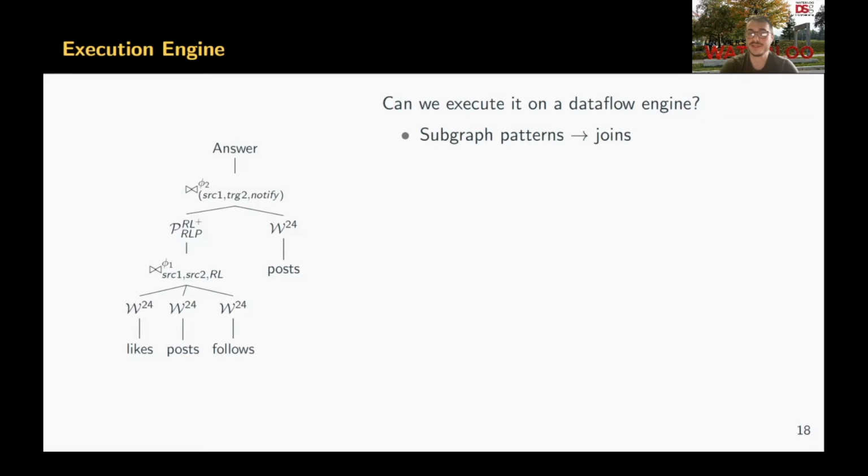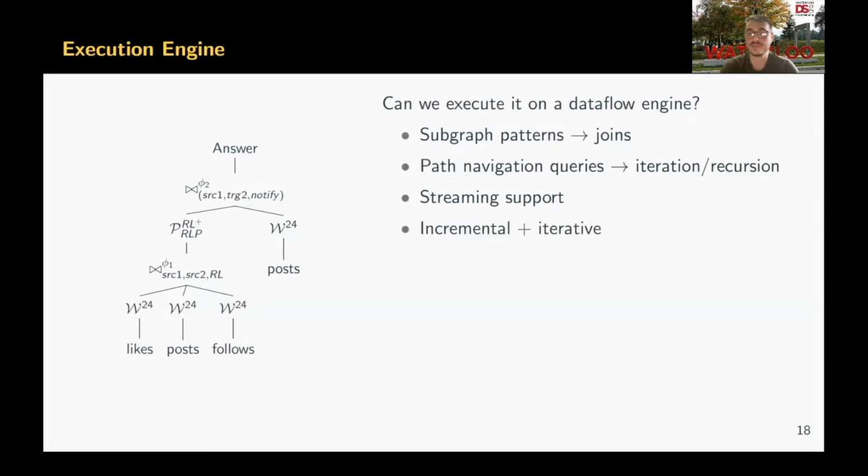The pattern operator in streaming graph algebra is used to find subgraph patterns, which are equivalent to conjunctive queries and can be evaluated using joins. So to evaluate subgraph patterns, the underlying execution engine should provide support for joins. The path operator is used to query recursive path patterns. So to support the path operator, the underlying engine should provide support for iteration or recursion. Also, streaming graph queries are continuously evaluated as the underlying stream changes. So the underlying engine should provide streaming support.